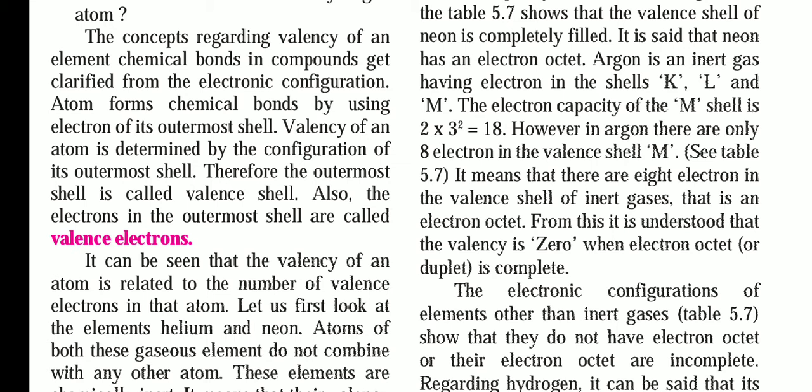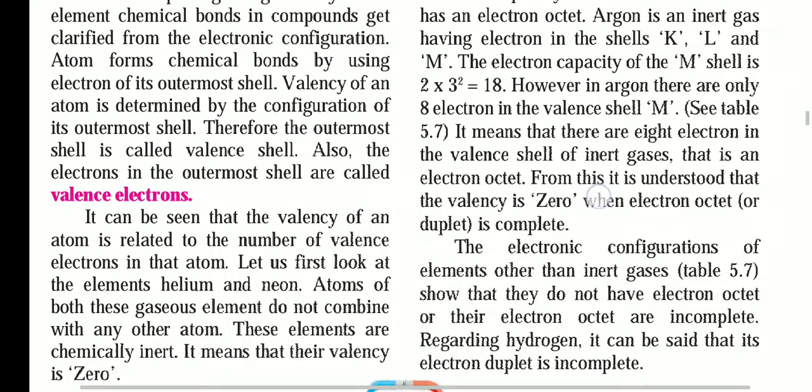From it, understand that the valency is 0. As I told you, even if it does not have the total 18 electrons, but 8 electrons are present, then also it can complete its octet. It can complete its shell. It's a completed shell, that's why it has 8 electrons, that's why its valency is also 0, and it is known as the electron octet, or the duplet is completed.